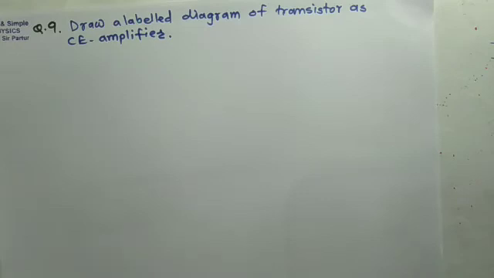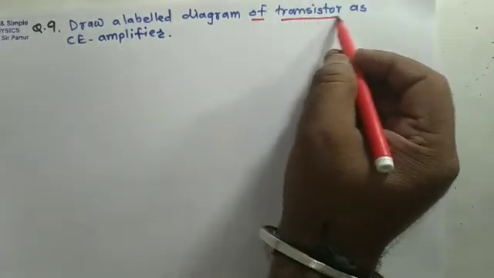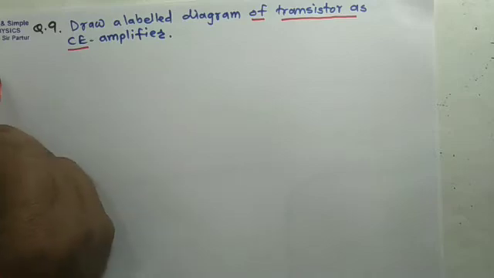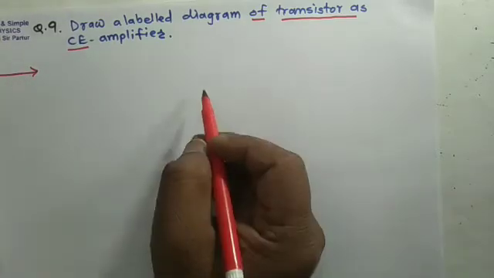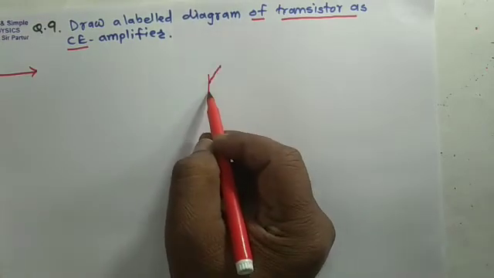So here, draw a labelled diagram of transistor as CE amplifier. CE amplifier means common emitter amplifier. So first of all, we can draw a transistor.